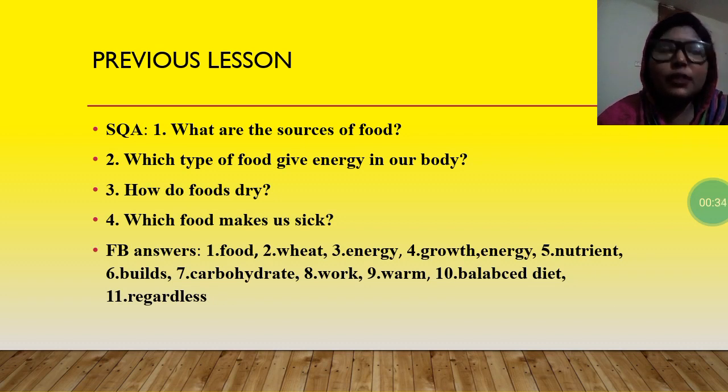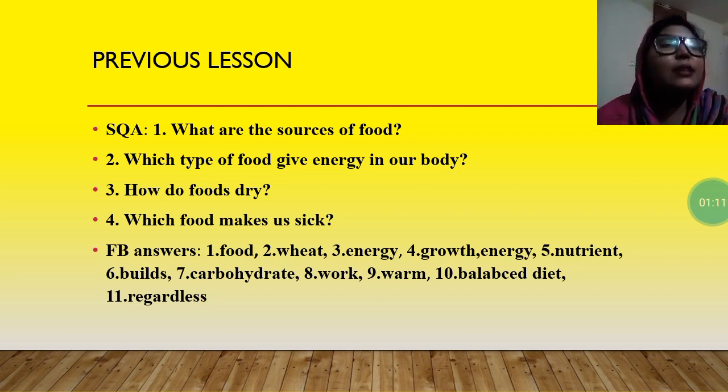What are the sources of food? Student, do you remember what are the sources of food? Yes, plants and animals. Now, number 2, which type of food gives energy in our body? We have learned it in short questions, right? Carbohydrate gives us energy. Now, how do we dry foods? We can dry the food under the sun, heat, or by oven. Which food makes us sick? Spoiled food makes us sick.